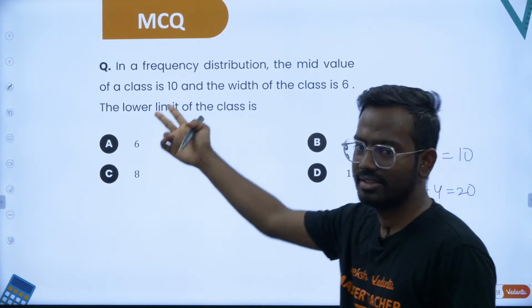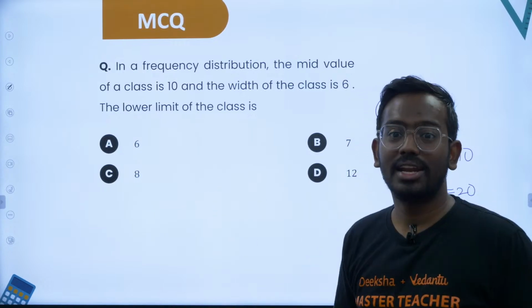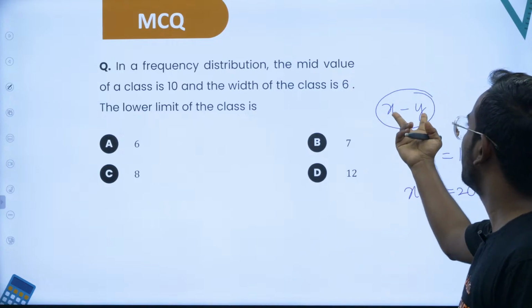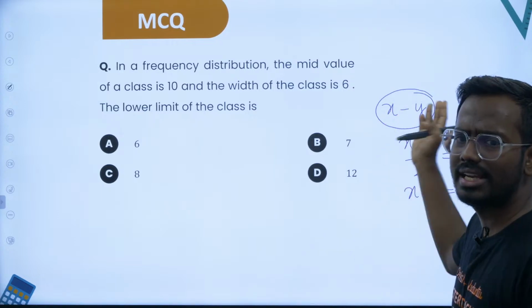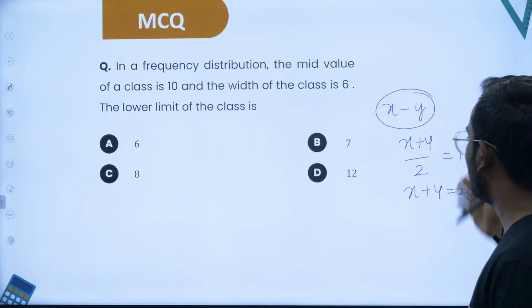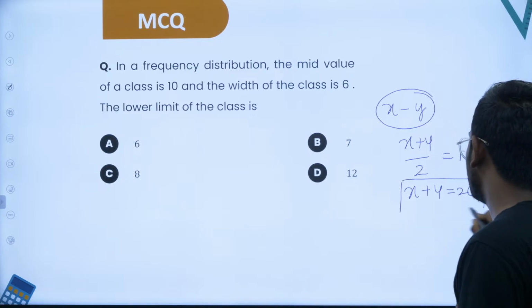Mid value of the class. The class is from say 0 to 10. How do you get the mid value? 0 plus 10 by 2, that is 5. So similarly, if the class interval is from x to y, I will take (x plus y) by 2 is equal to 10. From here you will get x plus y is equal to 20.